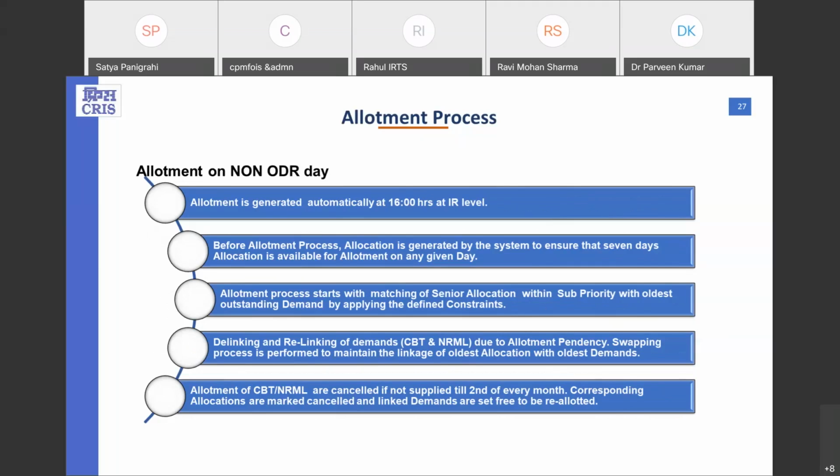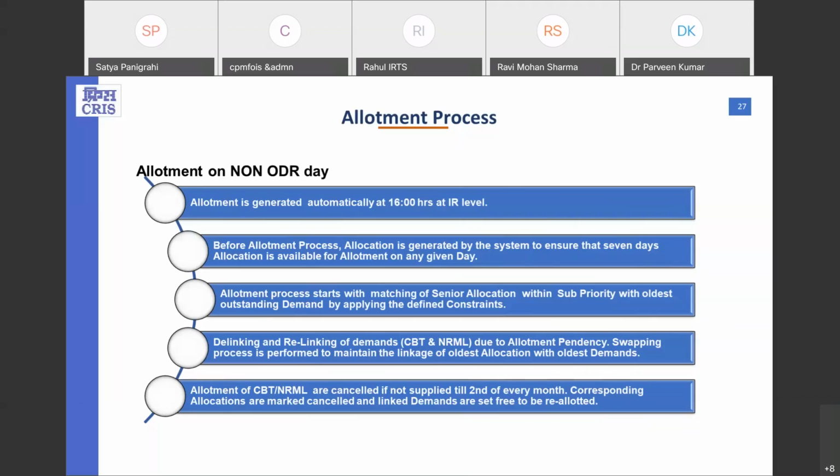And before the allotment process, on the first day of the allotment, 7 days allotment is generated, and after that, on each subsequent allotment day, 1 day allotment allocations will be generated to keep the 7 days allocations in the system. Now, as I told earlier, the senior most allocation is compared with the senior most indents, and these are linked and the constraints applied to allot.